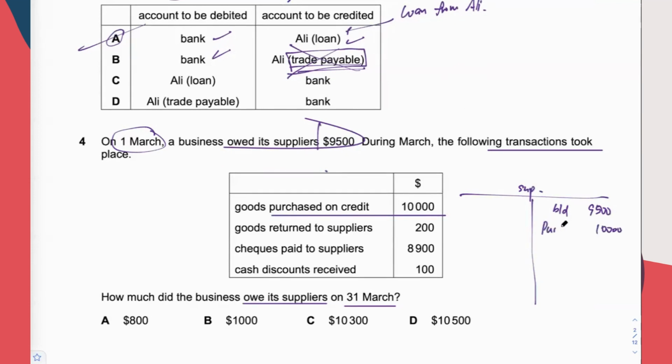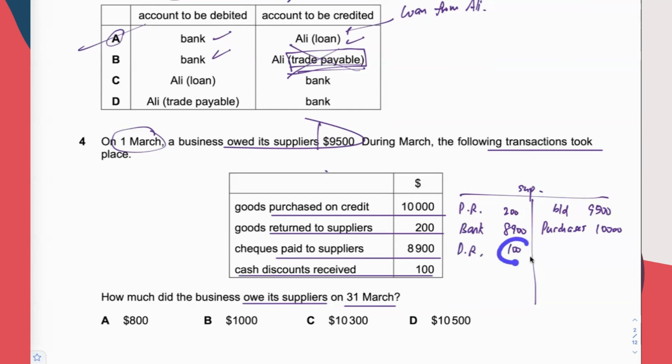If you were to come up with a supplier account, return goods to supplier, making you owing lesser to the supplier, we call it purchases return. You pay cheque to the supplier, settling some amount owed. This is going to make you owing lesser to the supplier as well. Cash discount received, we call it discount received here. We receive the cash discount from supplier, making ourselves owing lesser to the supplier also. So 100. So all the figures here have been taken into account, but not always.